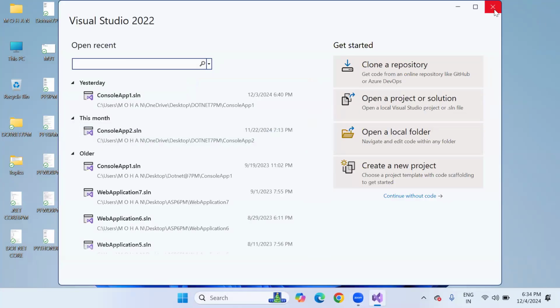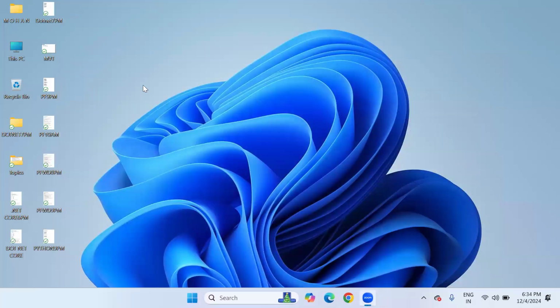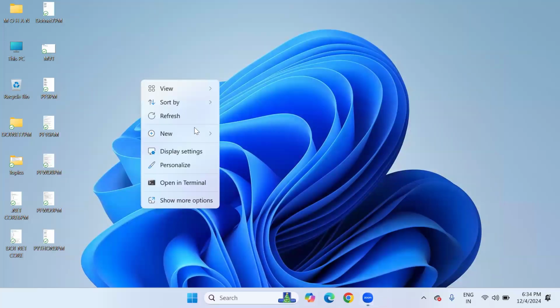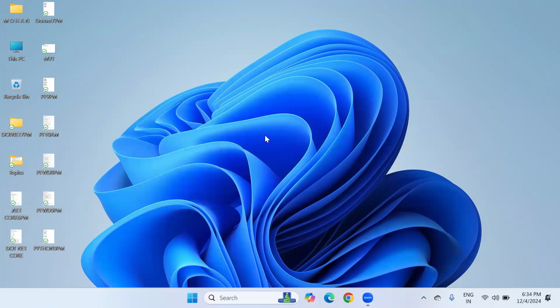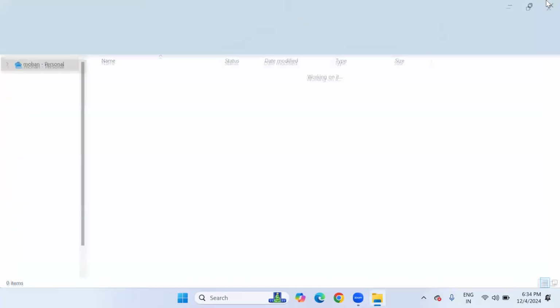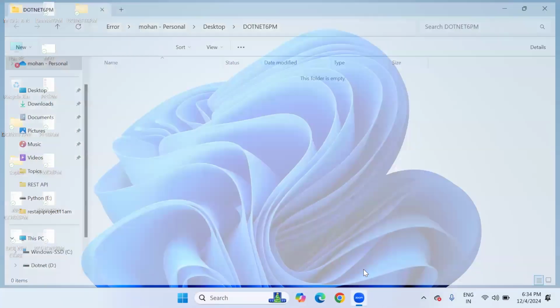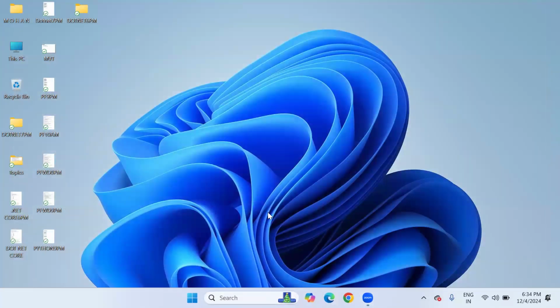First, my plan is to create a new folder on the desktop, sir. So now you can see I'm trying to create a new folder. The name of the folder is simply .NET 6 PM. In this folder only, from now onwards, I'm going to prepare all the examples. The .NET 6 PM folder is there. This is an empty folder. Let's create a project here, sir.